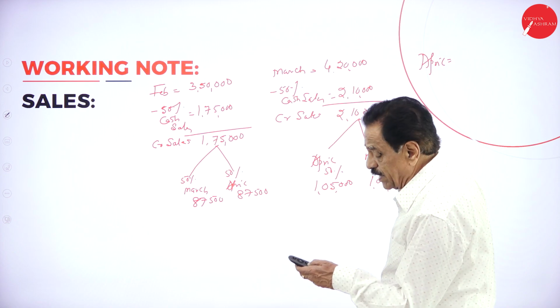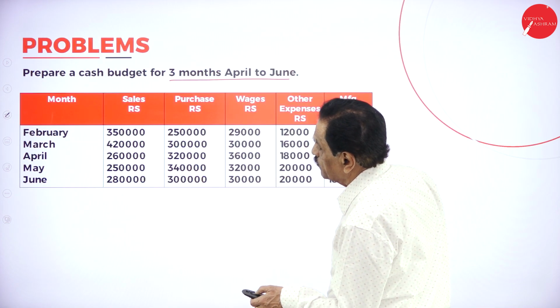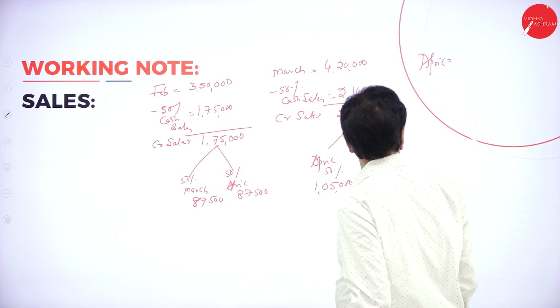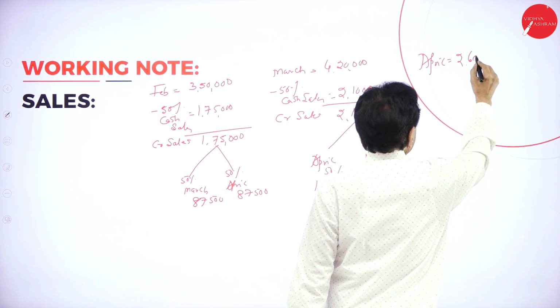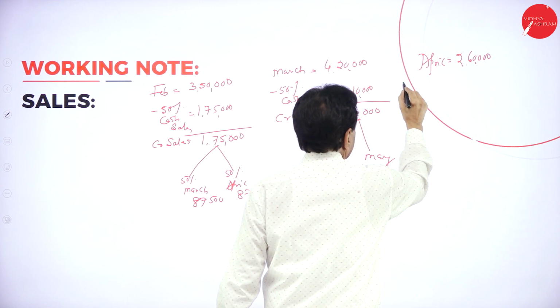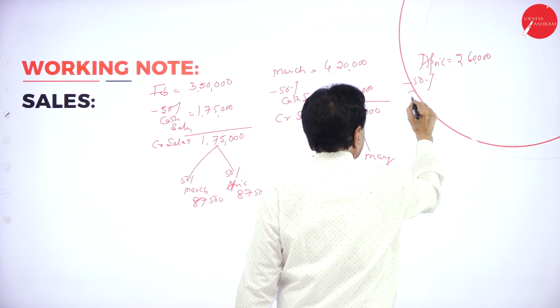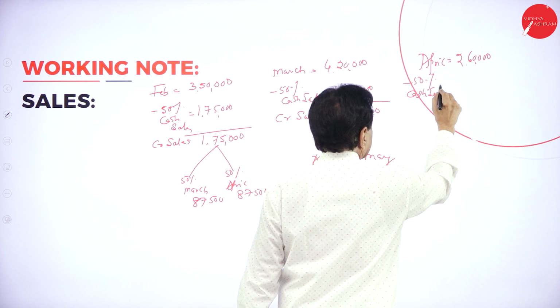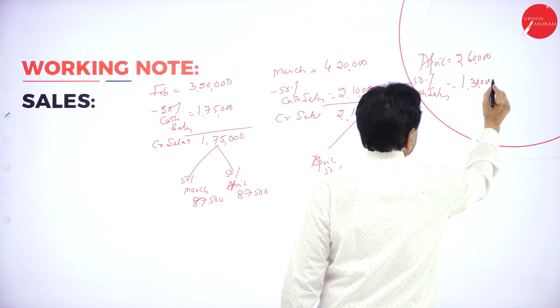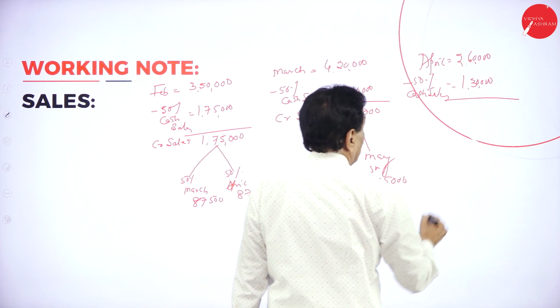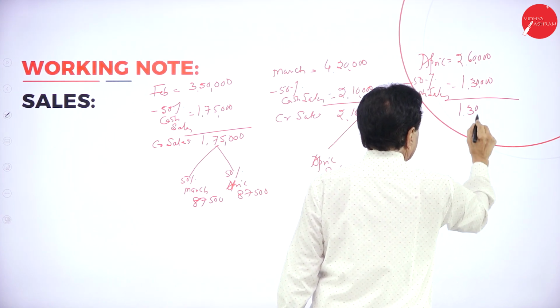What's your April sales? 2,60,000, minus 50% cash sales, 1,30,000. Balance is 1,30,000.